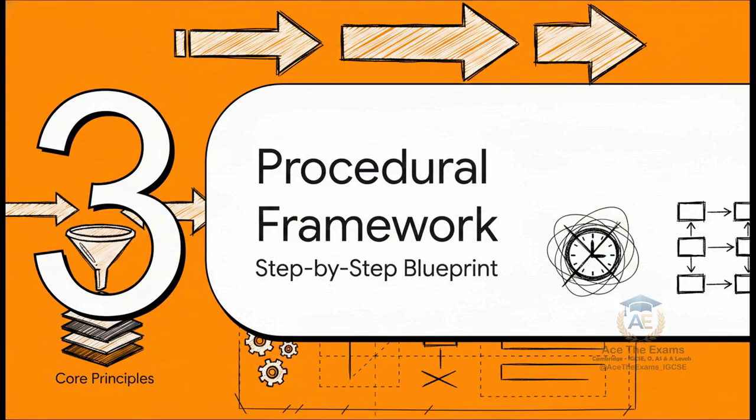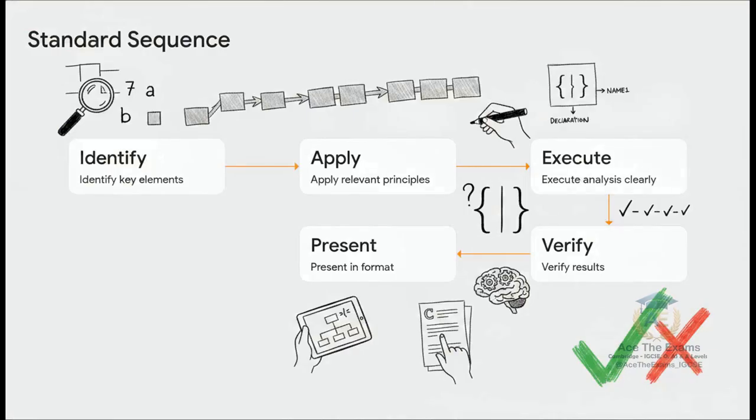Let's look at Section 3, the procedural framework. Now we're moving to the execution phase to see how a standardized sequence can totally transform your answers. We are taking those core principles and turning them into actionable, repeatable steps. Think of this as your computer science success blueprint.